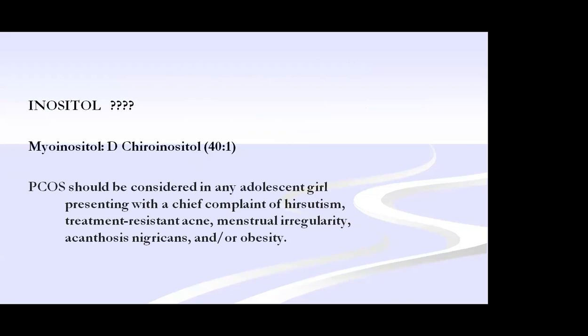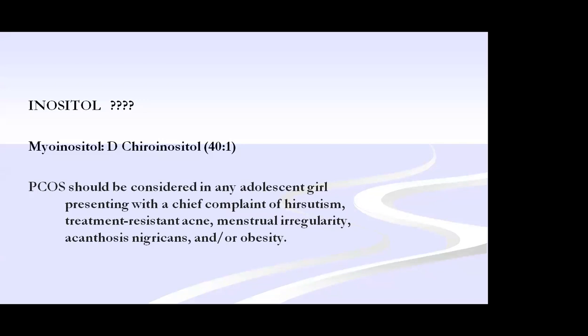So what is to be done? If there is a menstrual irregularity, go with OC pills. If androgenic features are present, go with anti-androgen combined OC pills. What about inositol? Inositol, that is myoinositol and D-chiroinositol in a 40:1 ratio. I think this is also useful in adolescents. But to prove that this is essential, we need a lot of material. But there is no harm in using this. The complications with inositol are less compared with hormonal therapy.